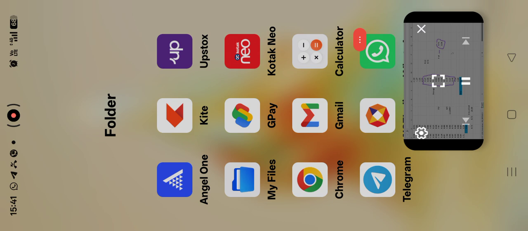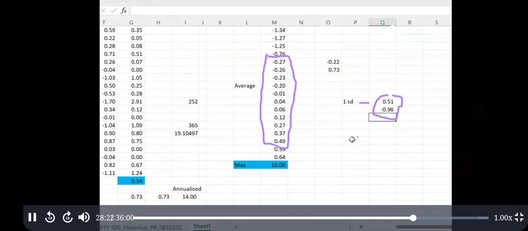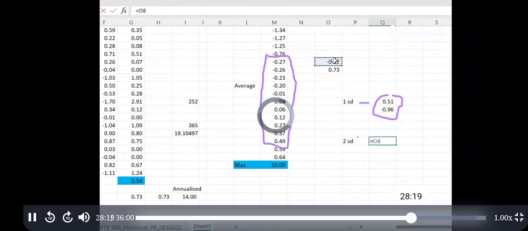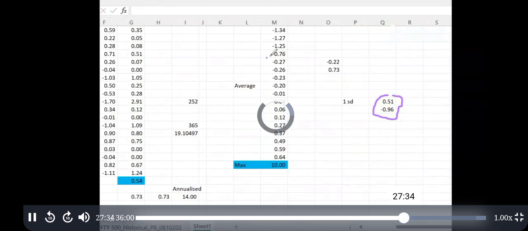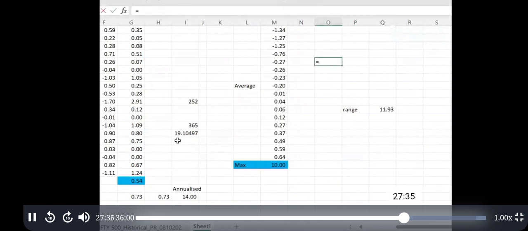Now, if you want to find the two standard deviation range, the upside will be the average plus two standard deviations. The average was 0.22 and this was the standard deviation.